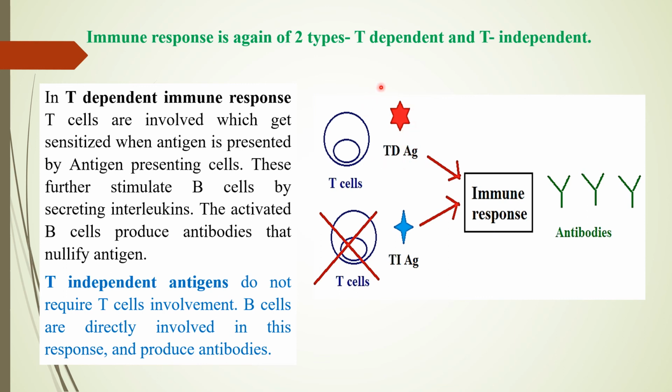Such antigens are huge. Usually they are taken up by antigen presenting cells, processed, presented to T cells. Then T cells would in turn stimulate the B cells and would result in the immune response, resulting in the formation of antibodies. But in case of T independent antigens, no T cell is required. These directly stimulate the B cells, immune response is generated, and finally you have lots of antibody production.